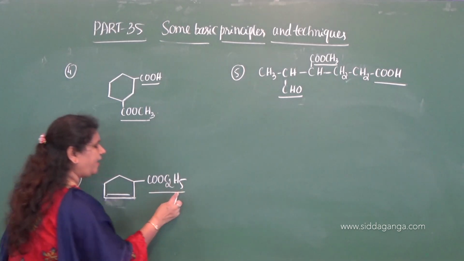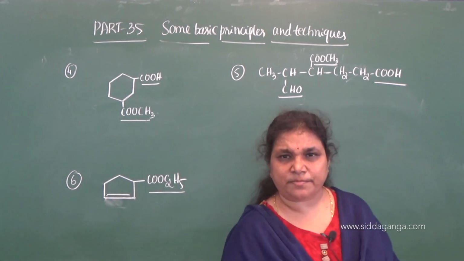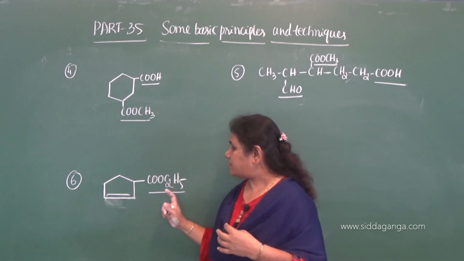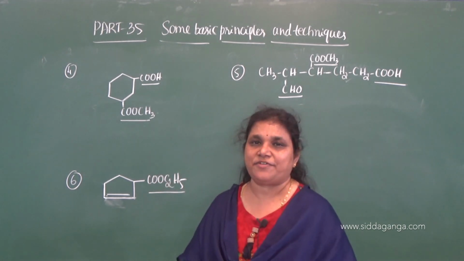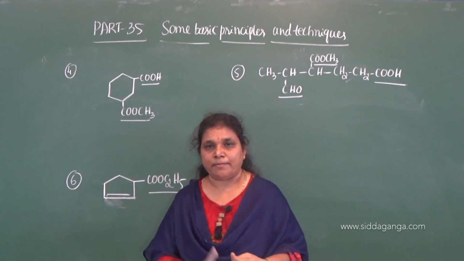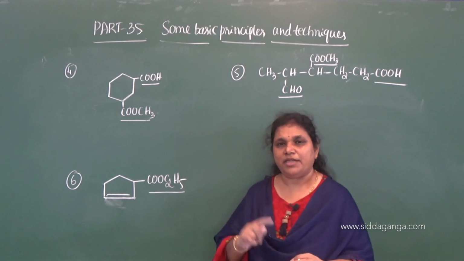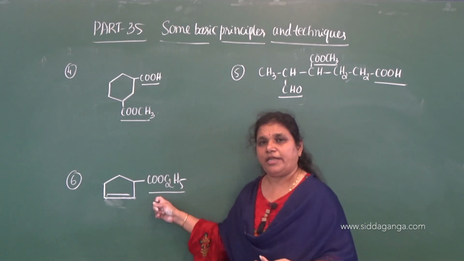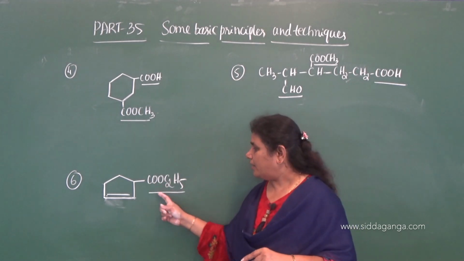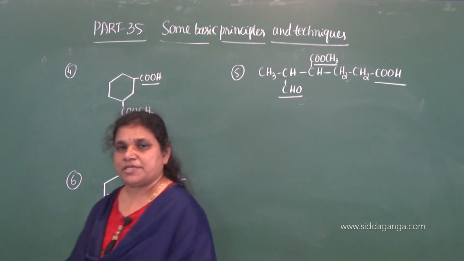Ester group is directly attached to the alicyclic ring. As we know, ester also contains a carbon atom, but this is an exception here. This is non-terminal, but still we need to use the special secondary suffix for this. Compared to acid chloride, amide and the cyanide group, all these are terminal, carbon-containing functional groups. The exception is the ester group, which is non-terminal, but still here we need to give the special secondary suffix. What is the special secondary suffix?